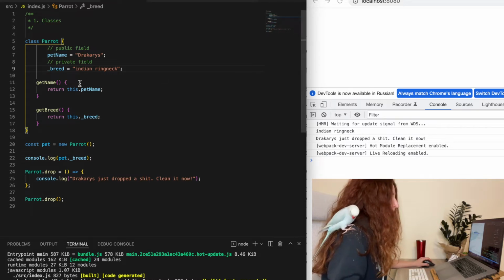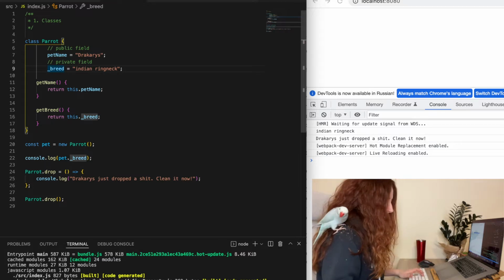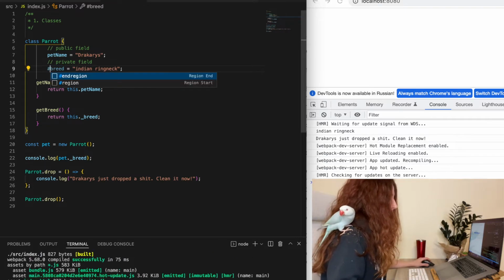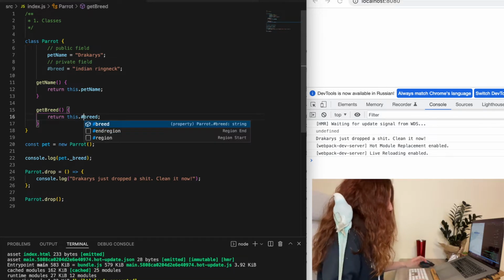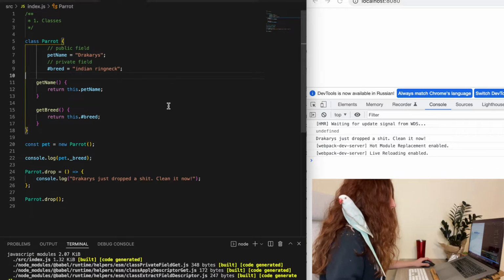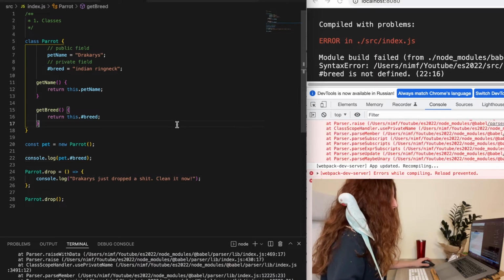So now let's change our breed property to a private one. We can do it just using a hash in front of the name. And now if we try to access it, we're getting an error.